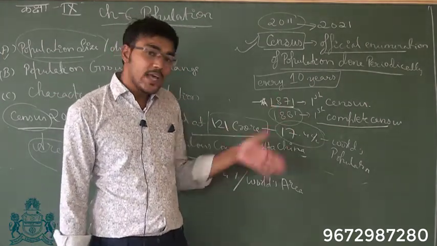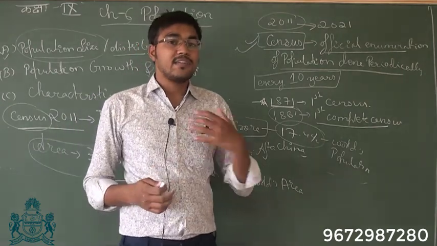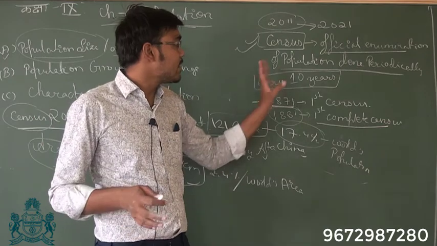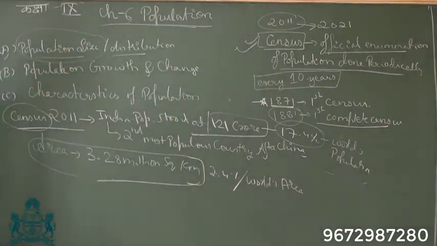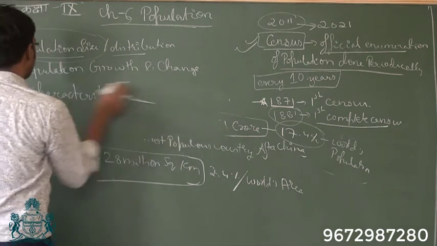From there on the practice continued, and after independence the government set up an authority and census has been conducted every 10 years. So clear about census? Now after doing census, let us move on to population density.